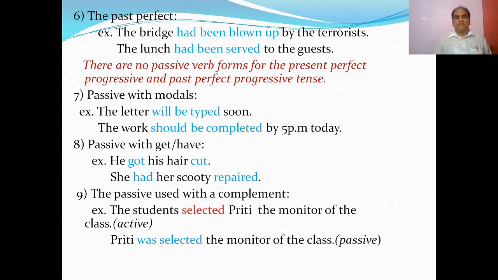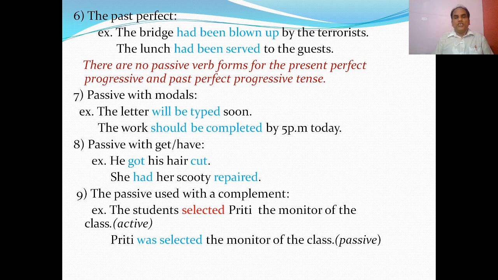The passive with get and have, we also use it. He got his hair cut. There is no be verb here, but it is passive. She had her scooty repaired. So you see, with the help of got and have, we can make the passive. The verbs cut and repaired here are passive verbs.